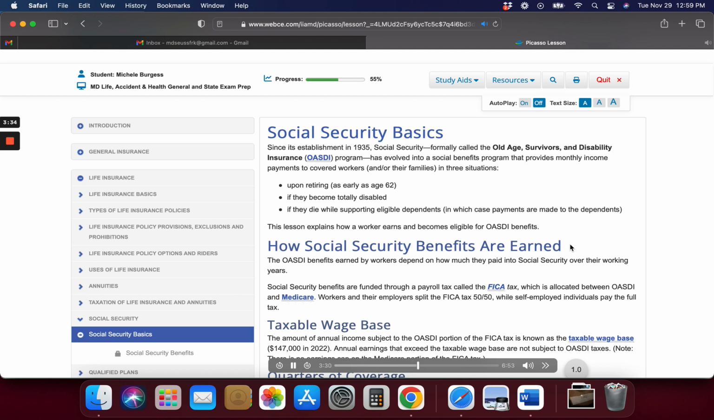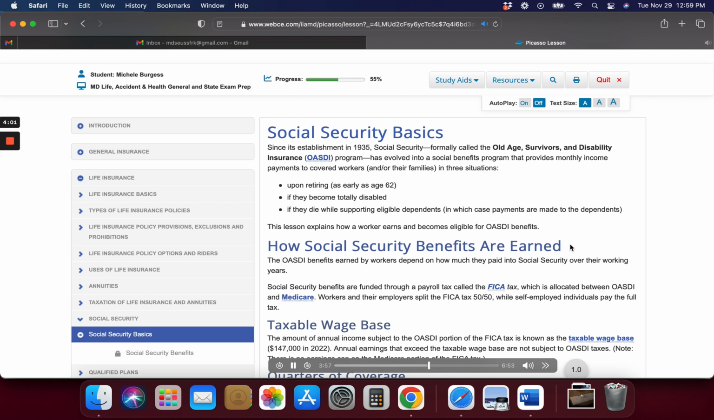To be considered fully insured, a worker must have at least 1 QC for each calendar year between age 21 and one of the following. The year before dying, if applying for Social Security survivor benefits. The year before becoming disabled, if applying for Social Security disability benefits. The year before attaining age 62, if applying for Social Security retirement benefits.